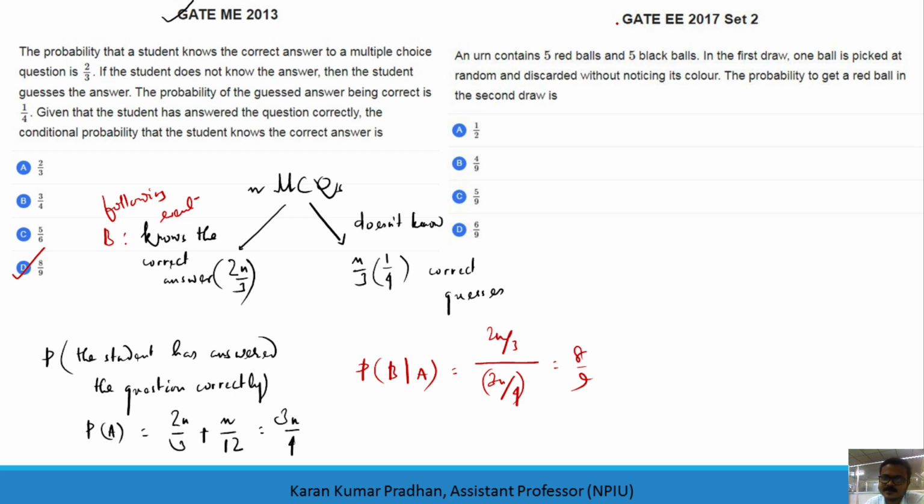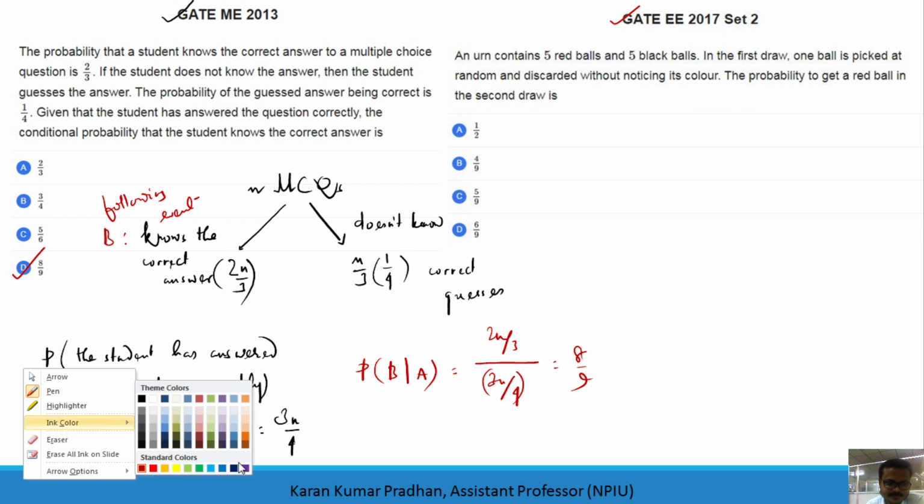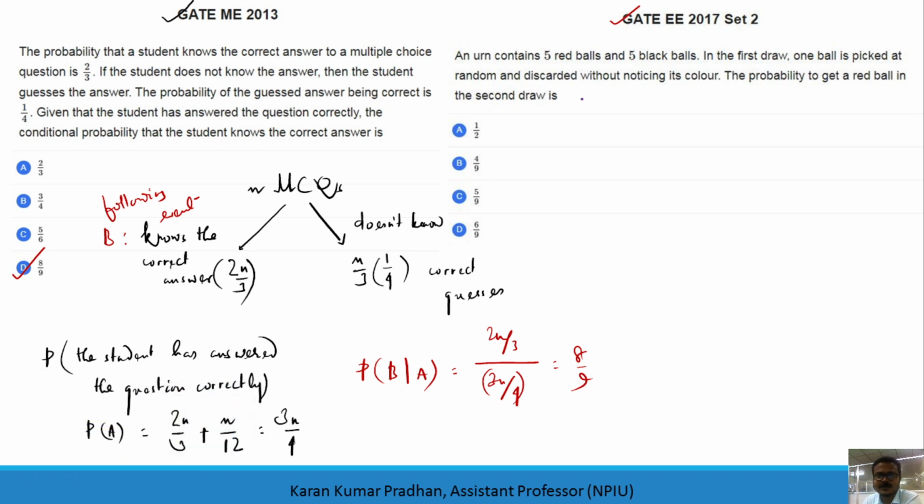This question came in 2017 for electrical. An urn contains 5 red and 5 black balls. So let us take here 5 red and 5 black balls; this is the urn we will consider.